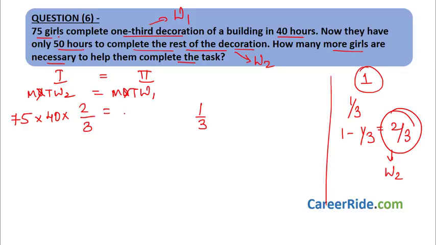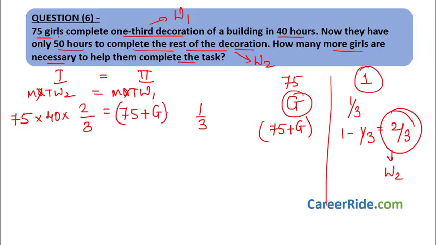Now, number of men in second case, we do not know. There were initially 75 girls and they say find out how many more girls are necessary to complete the task. Let us assume that G more girls are necessary. So now in second scenario, how many girls are working on decorating the building? 75 plus G, right? Because G girls get added. Now they have only 50 hours to complete the rest of the decoration. That is given in the second sentence. So the time taken in second scenario is 50.